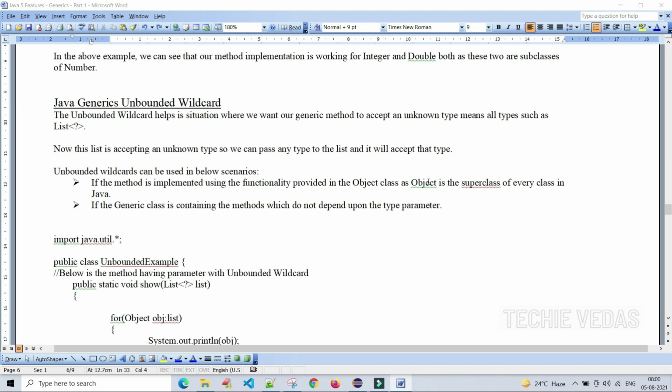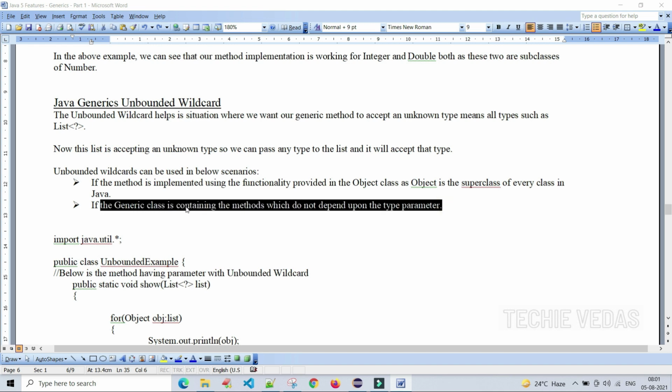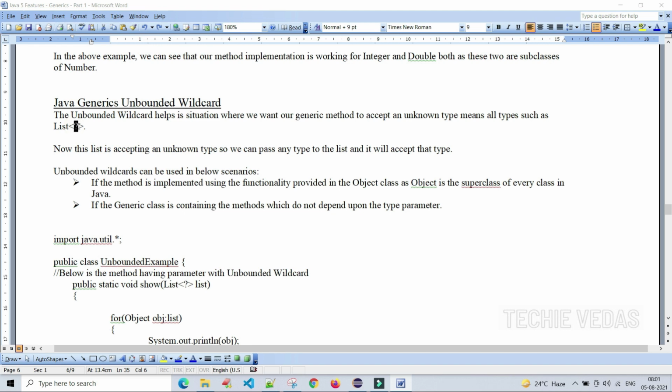Because the Object class is the superclass of every class in Java, it allows us to have functionality that works without knowing which kind of object the list stores. Second, if the generic class contains methods which do not depend upon any type parameter. Understand this point: that is why we are using the unbounded wildcard.